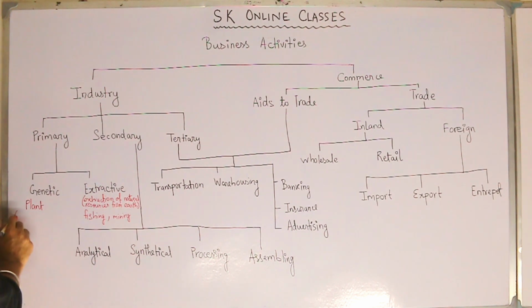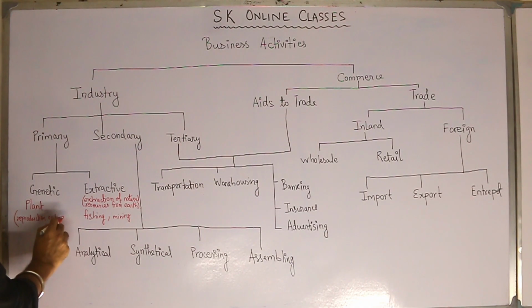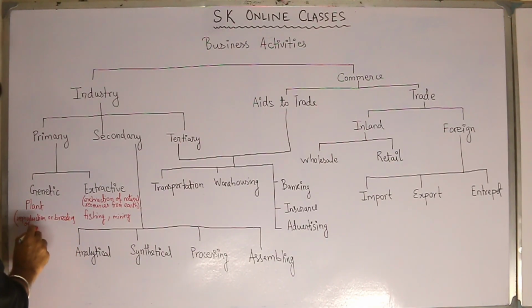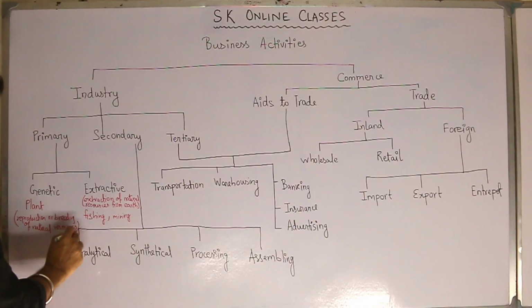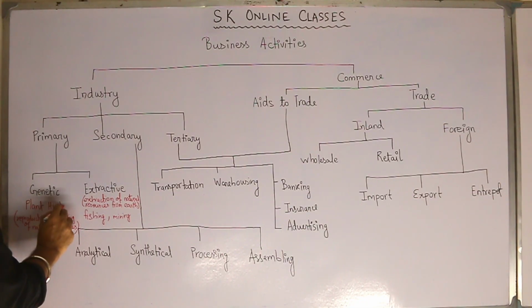In brackets I'm writing: reproduction or breeding of natural resources. So, this is your meaning of genetic industry, and plant husbandry is an example.